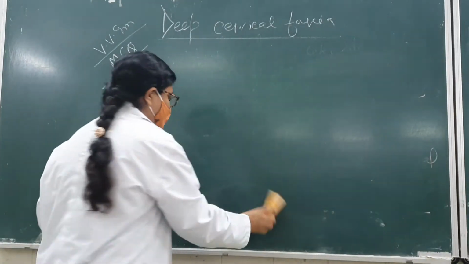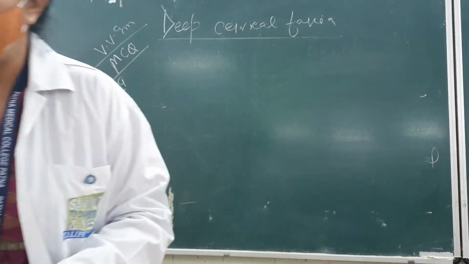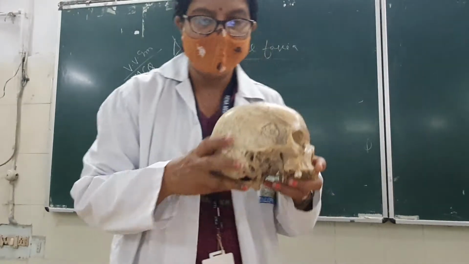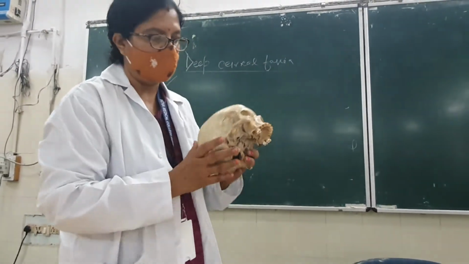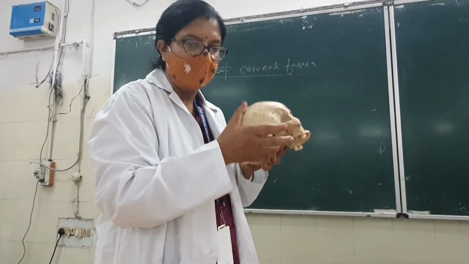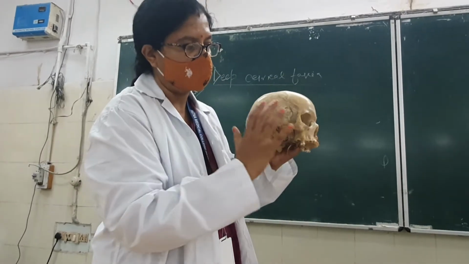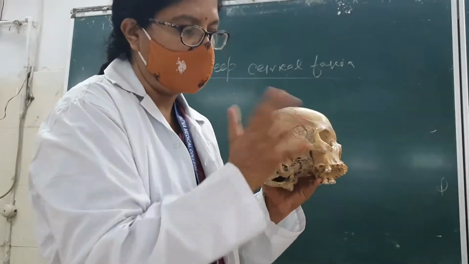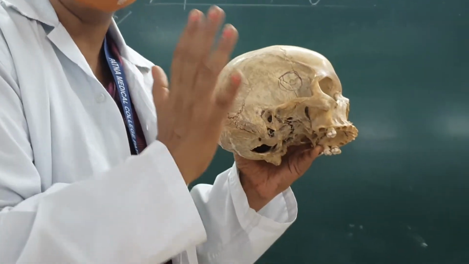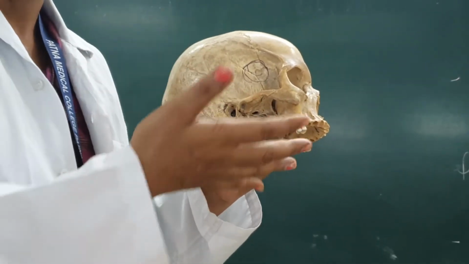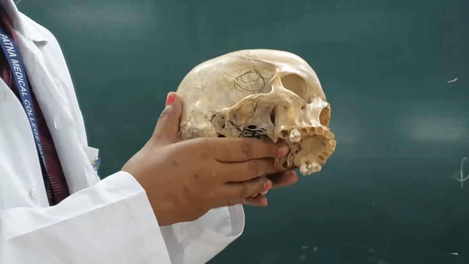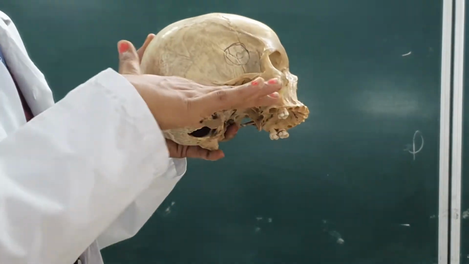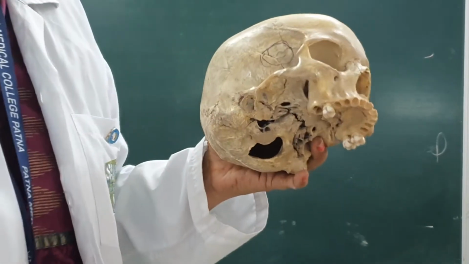To understand this, we have to understand a few landmarks or points which we discussed last time also. Here I will be discussing the lateral view, known as norma lateralis. I will discuss only the important points in this regard, the attachment of the investing layer of the fascia. So from here, this is the mandible.